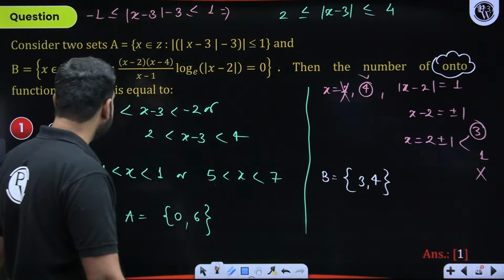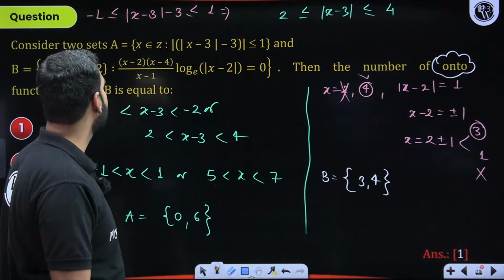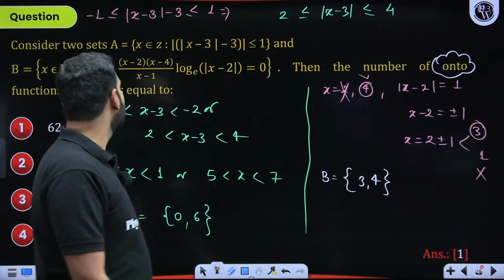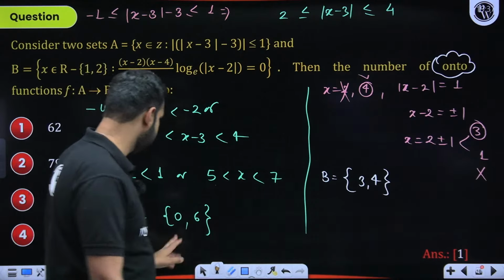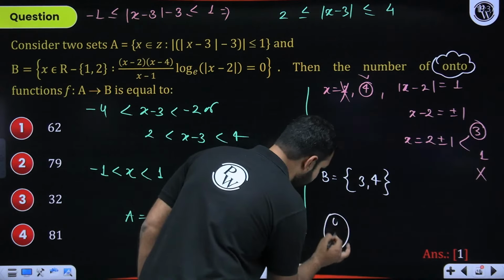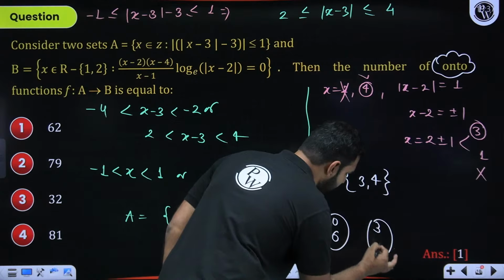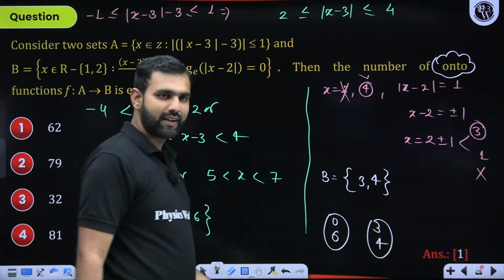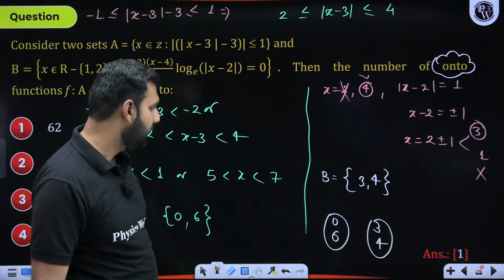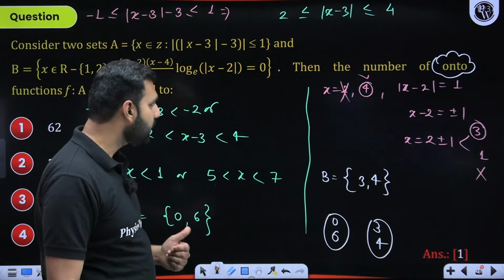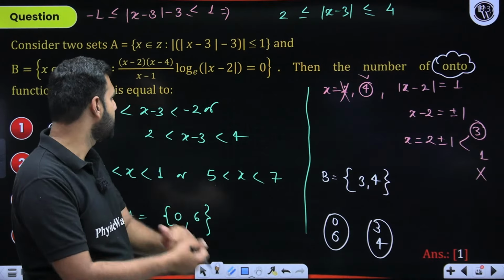But I am thinking that there is something wrong with the data I'm given, with the sign scheme which is given in the question, because this wouldn't match with the answers. I hope you're understanding here. Set A we have received as 0, 6. Set B we have received as 3, 4. So I hope you're clearly seeing there are only 4 mappings. I mean 4 kinds of functions are there. I hope you're understanding this. I think there is some problem with this.